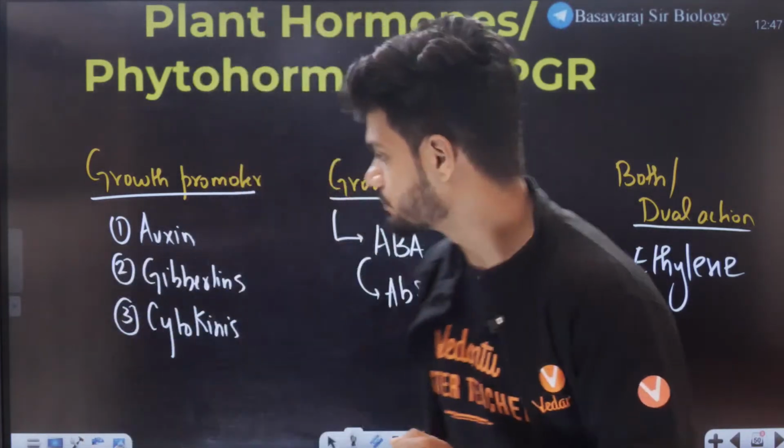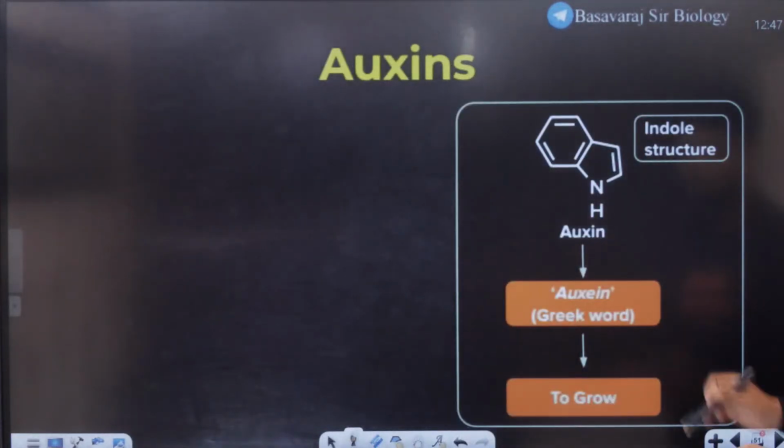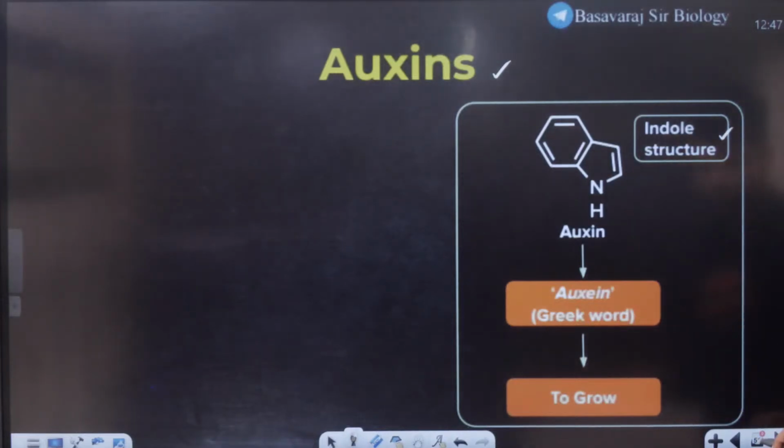Okay. Now, the first one is called auxin. Now, auxin is a growth promoter which is derived from, it is an indole structure.